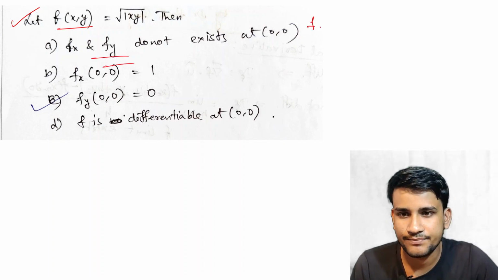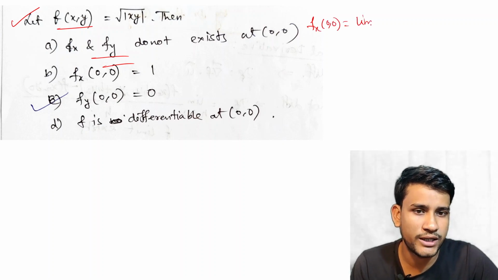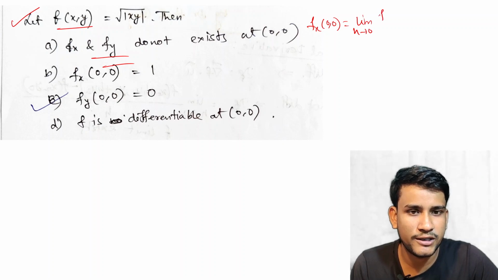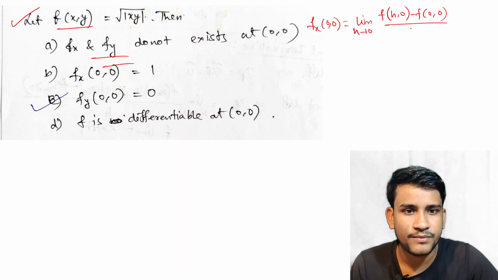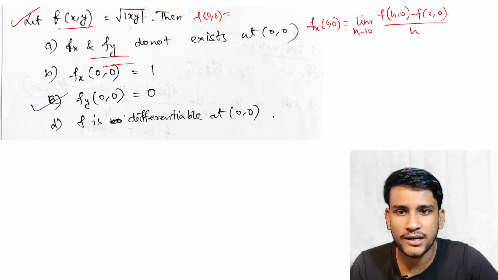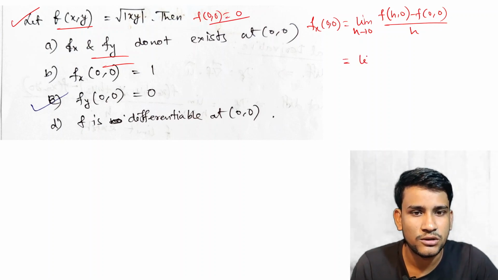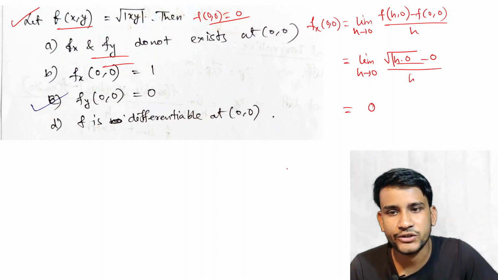So fx(0,0) is equal to, we all know, limit h tends to 0 of the formula f(h,0) minus f(0,0) by h, and f(0,0) is not given here, but you can also define it to be equal to 0. So this is equal to limit h tends to 0 of root under of mod of h into 0, minus 0, by h. The numerator is 0, so this is completely 0.